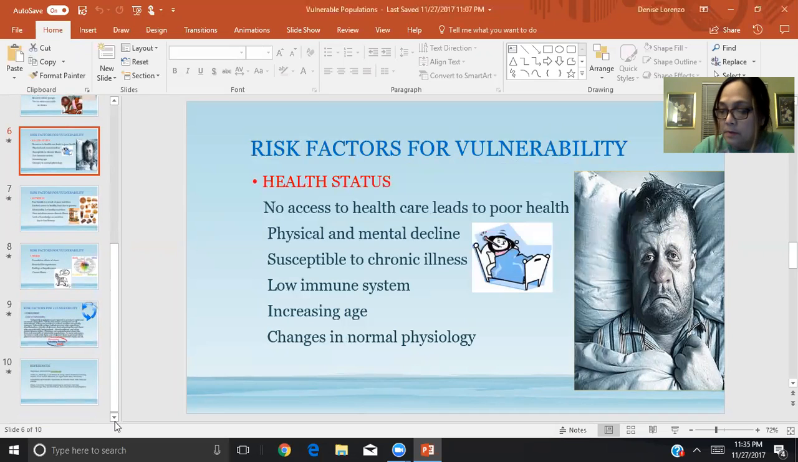They are susceptible to acute and chronic illness. They have a low immune system. Increasing age and changes in normal physiology make them susceptible to infections and other diseases.